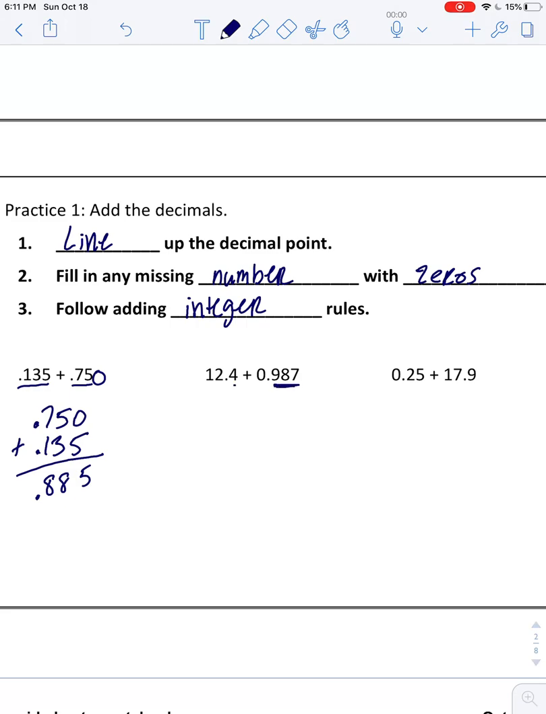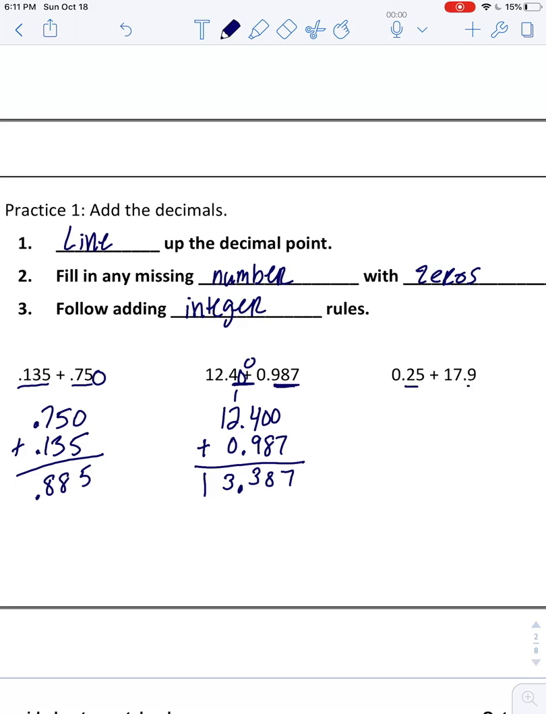Next one, we got 12.4 plus 0.987. 3 numbers after the decimal place. There's only 1, so we're going to add 2 zeros. 12.400 is larger, put that on top. 0.987 goes on the bottom. We add those. Bring down your decimal point, 13.387.